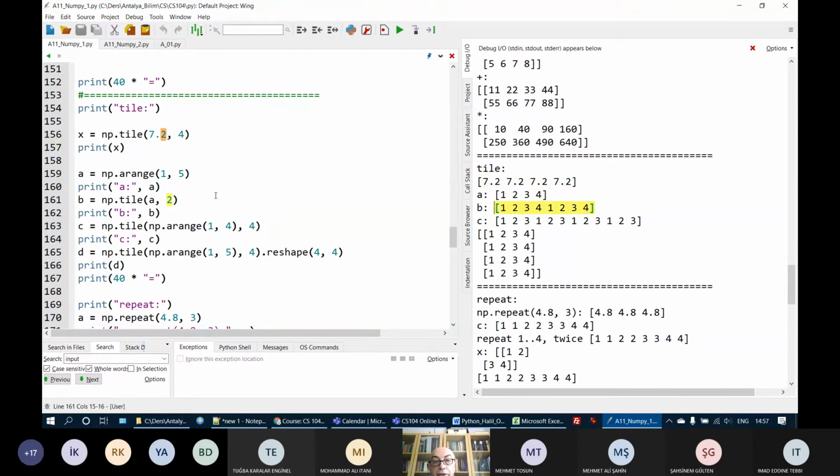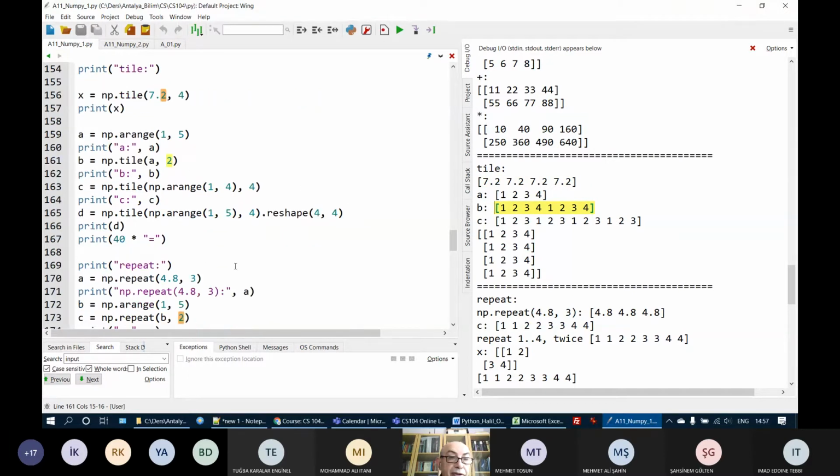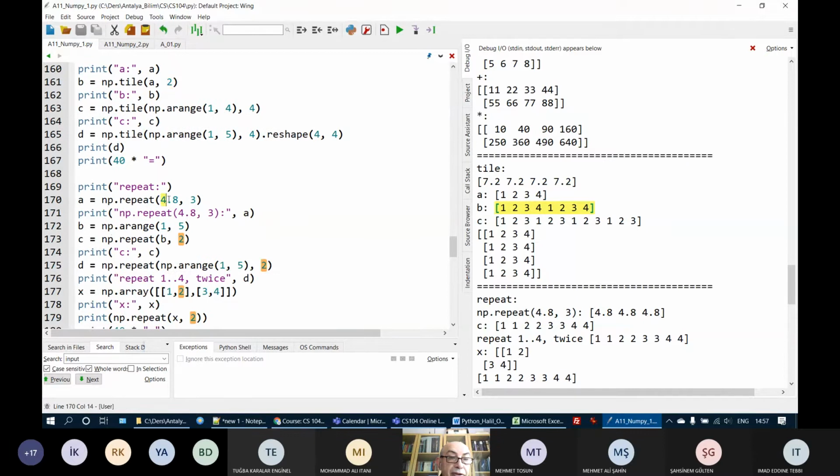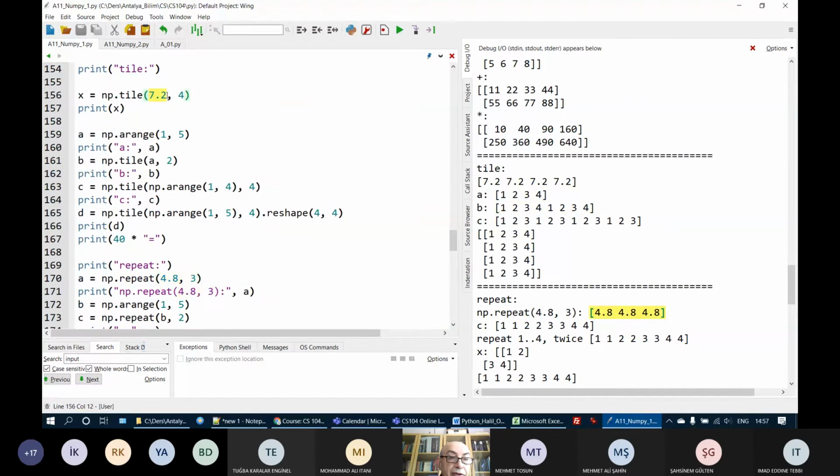So the tile method and the repeat method can be used the same way. Here repeat 4.8 by 3 will create this one: 4.8, 4.8, 4.8. If we have only a number and an integer, repeat and tile produce the same result. 7.2 is repeated 4 times, 4.8 is repeated 3 times.